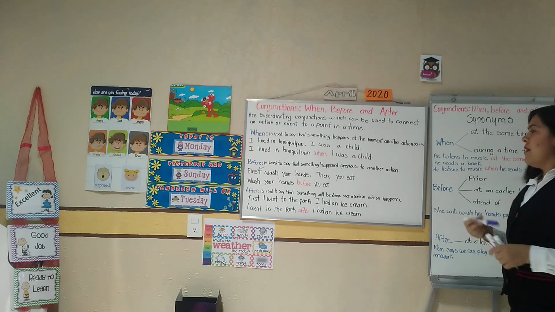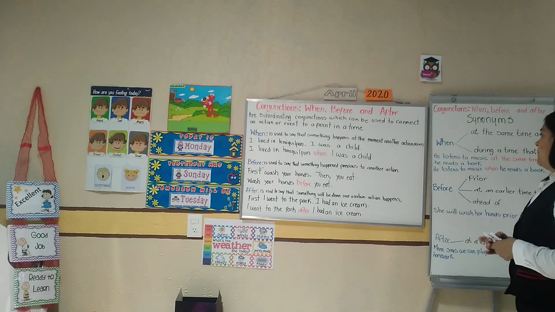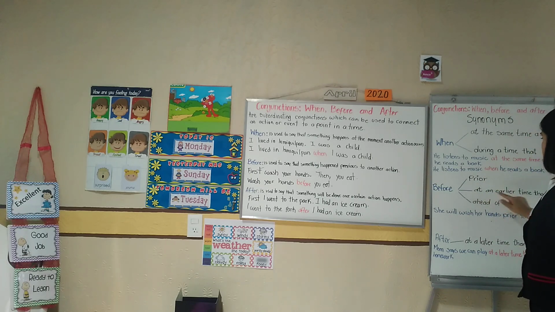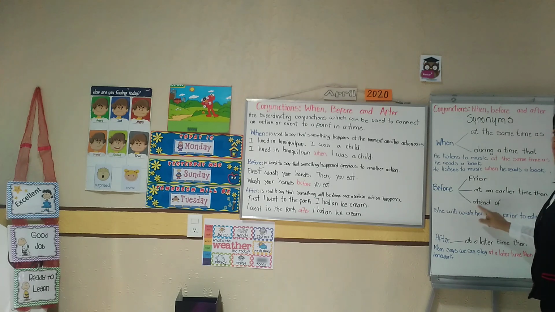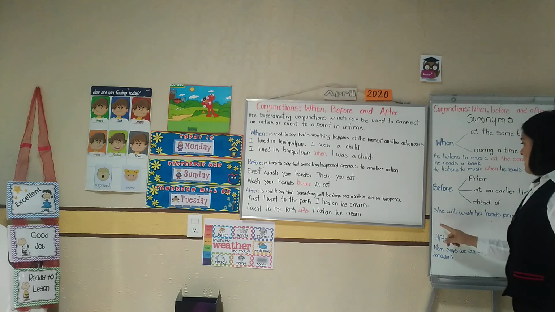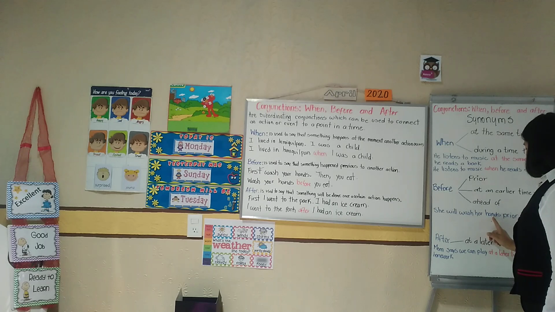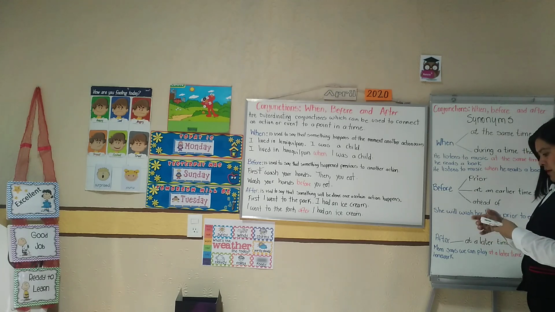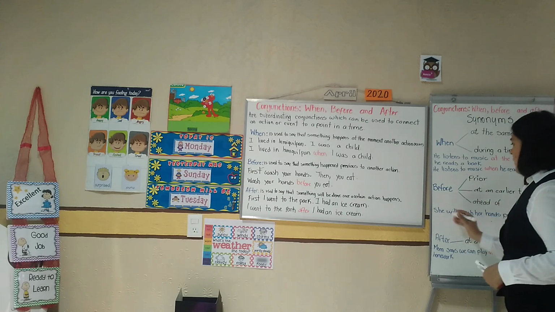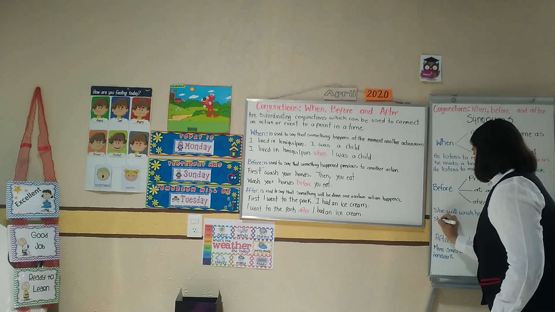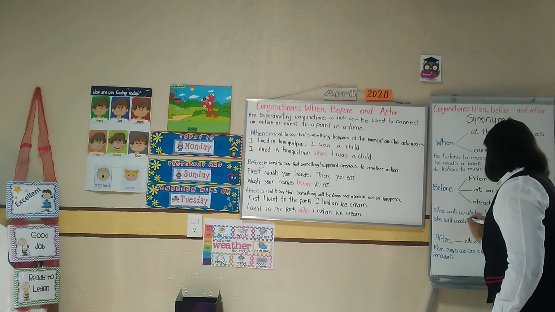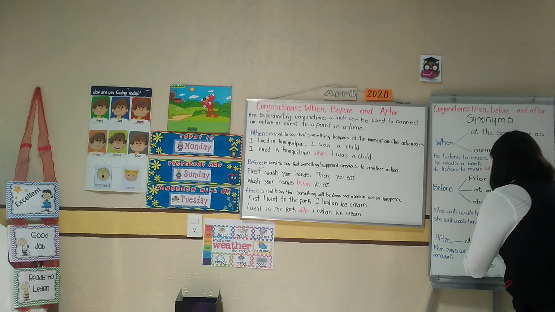Okay? Now, another example is before. We have the synonyms: prior, at an earlier time than, ahead of. In this case, the sentence says, she will wash her hands prior to eating dinner. We are going to write the sentence again. She will wash her hands.